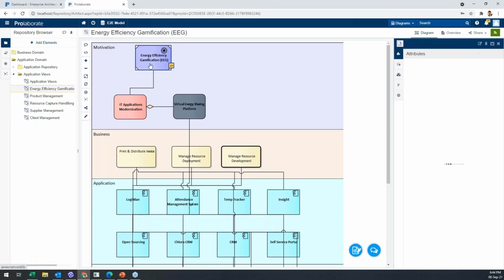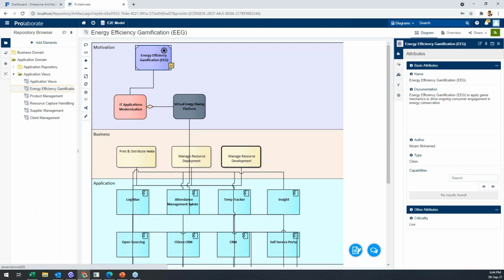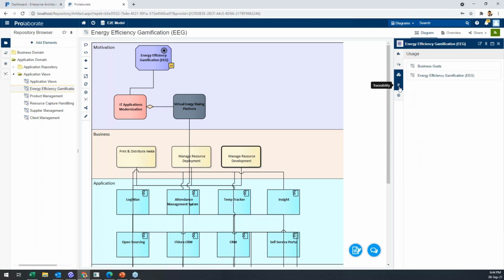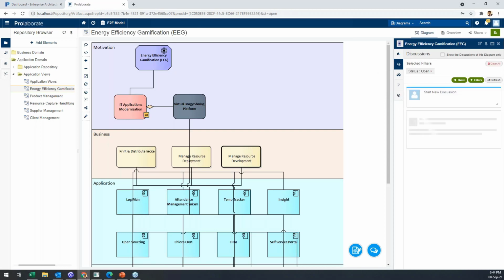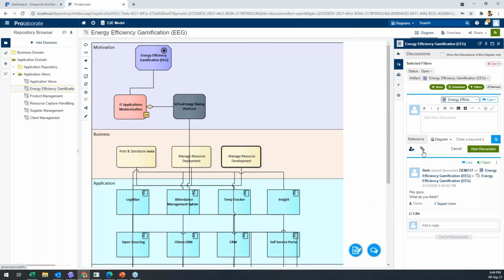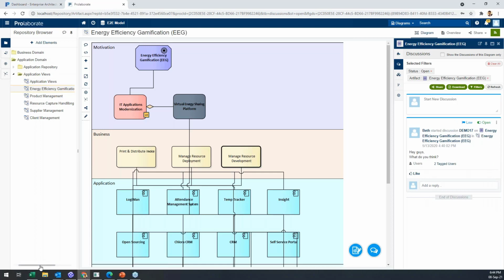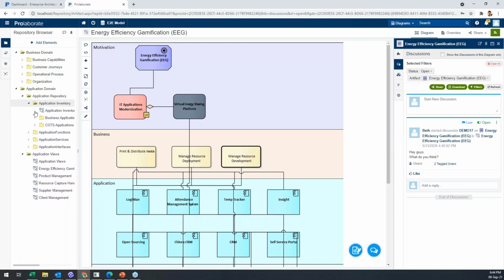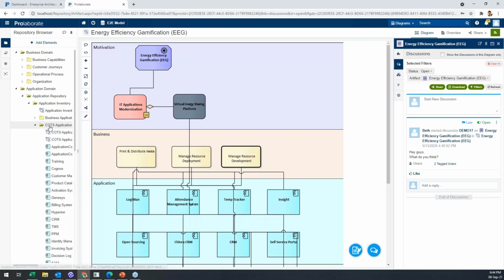Okay, open the diagram. I want to learn more about the motivation and the business layer. Here I click on it to know more information, and there I could see a lot more information. When I want to start a discussion, I go here and tag users by clicking here, and tag references by clicking here. And when I want to explore more about the packages in the repository, let me open up a package.